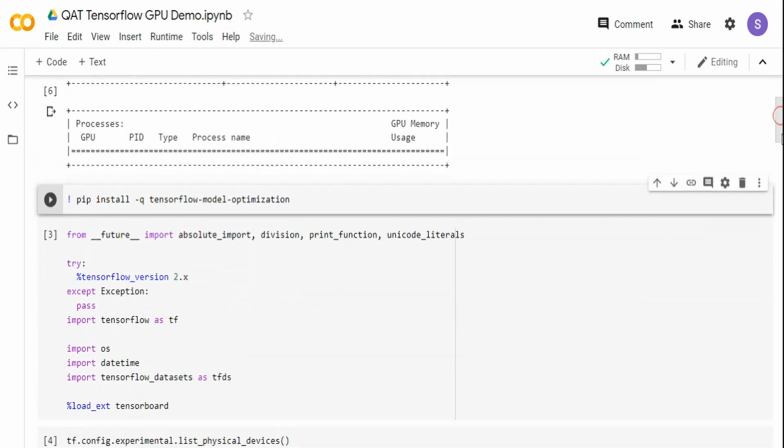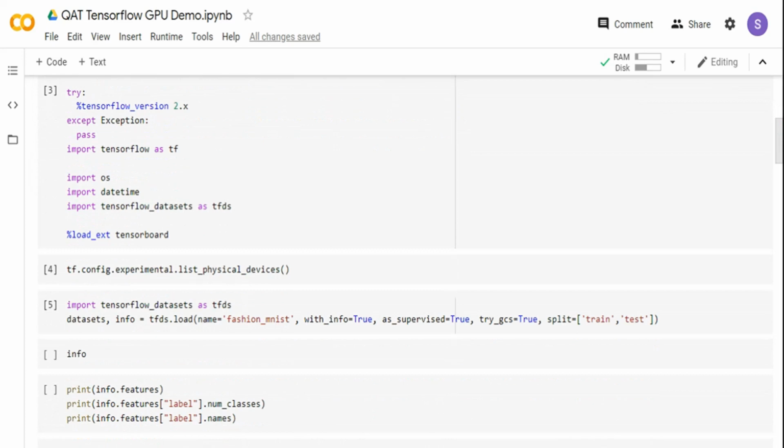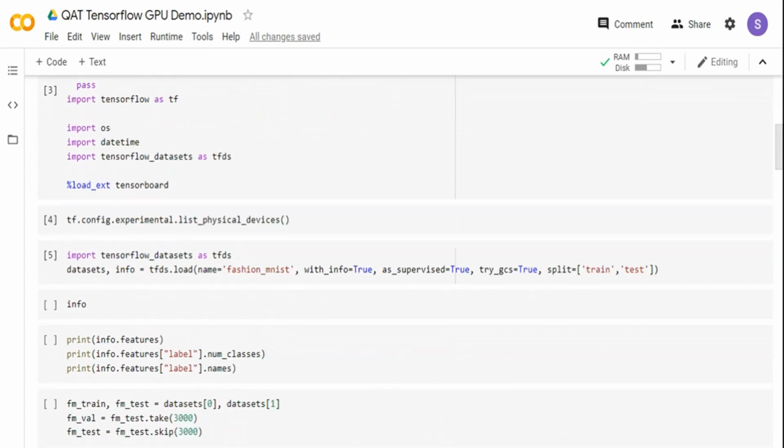Then I'm going to install a package called TensorFlow Model Optimization. This is the package that has the libraries required for quantization. I am also importing TensorFlow 2.x, making sure that TensorFlow 2.x is there, and I have TensorFlow datasets imported, which is used to download the dataset. I'm going to use the Fashion MNIST dataset from there, and I'm also loading the TensorBoard extension over here.